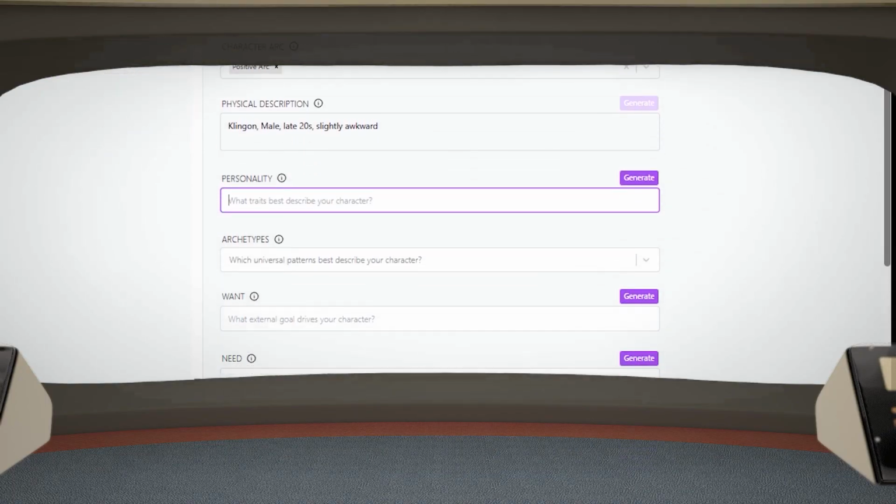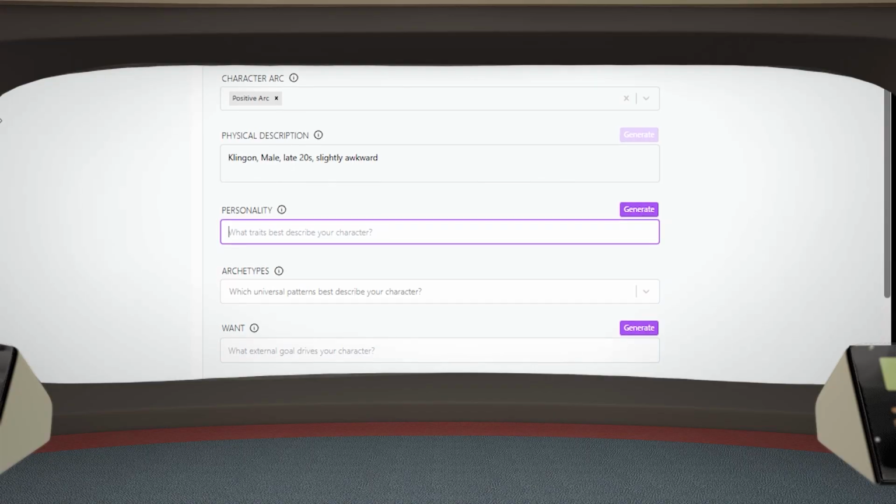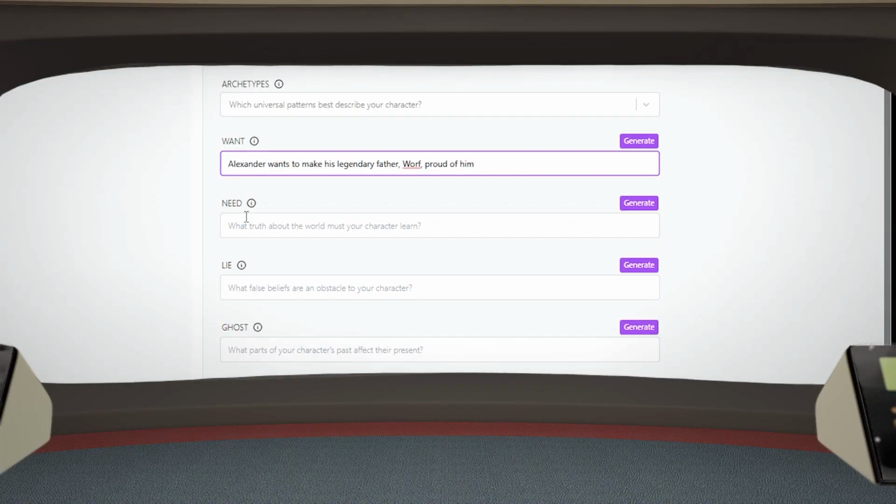I'm not sure exactly how to describe his personality at the moment. Can we move on? Which attribute would you like to input next? As I understand it, the most important thing for a character is their want. Can we jump to that? Ready when you are. As long as I've known him, Alexander wanted one thing: to make his legendary father, Worf, proud of him.